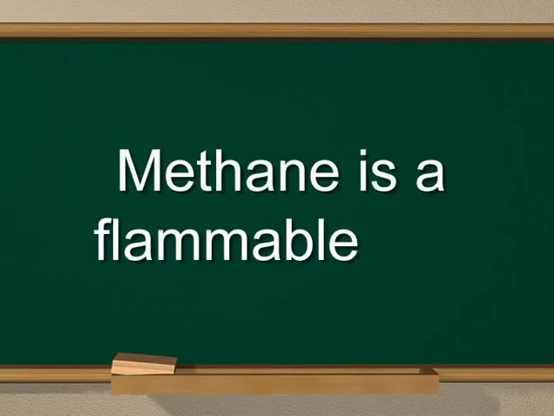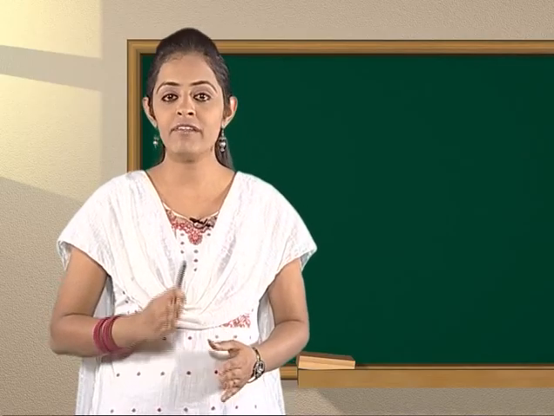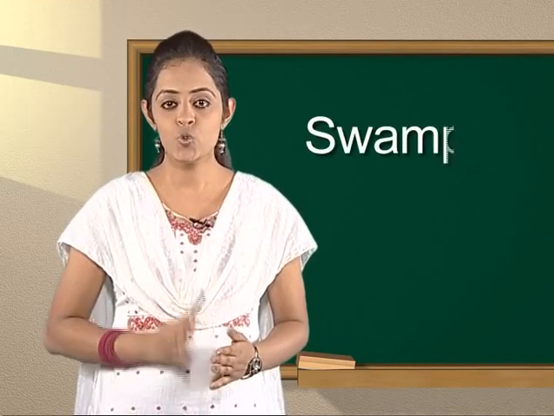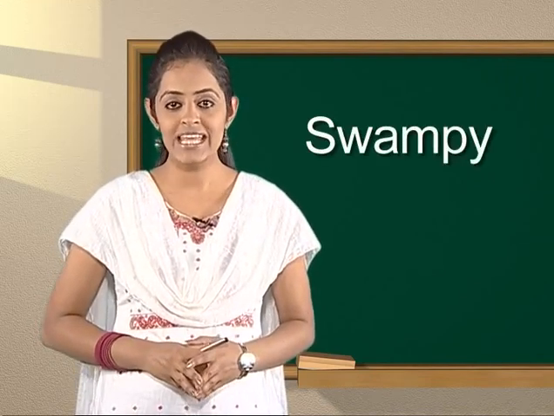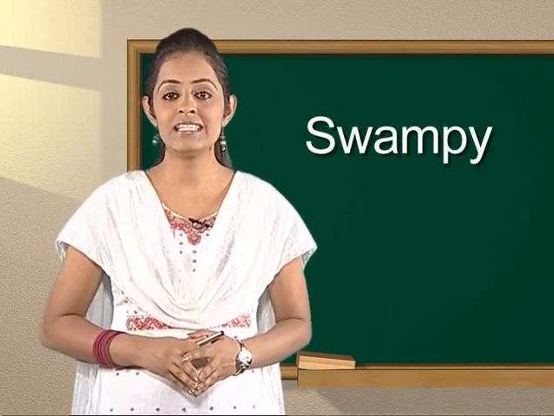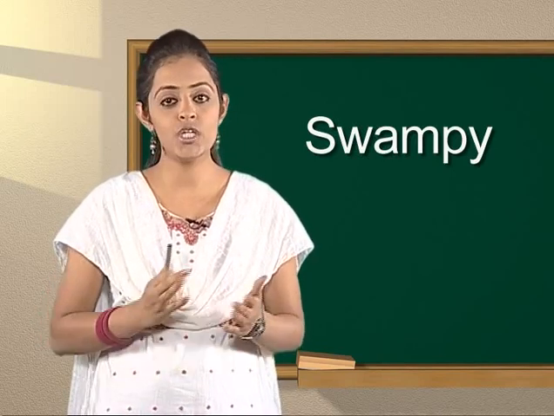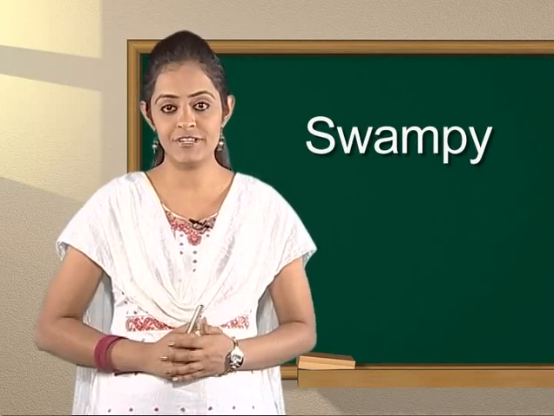Methane is a flammable gas. It is formed in plants where there is very little air. It is also known as swampy gas because it is abundant around water and swamps. Since 1750, methane has doubled and could double again by 2050.